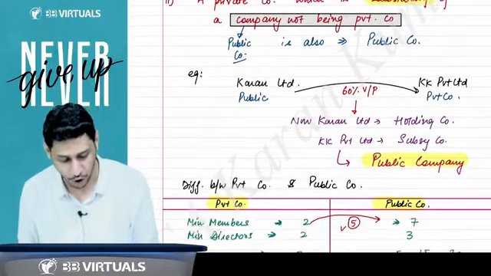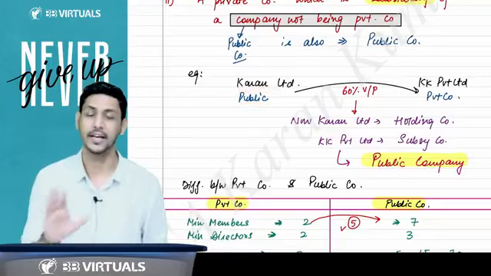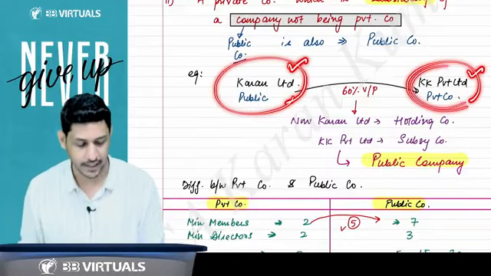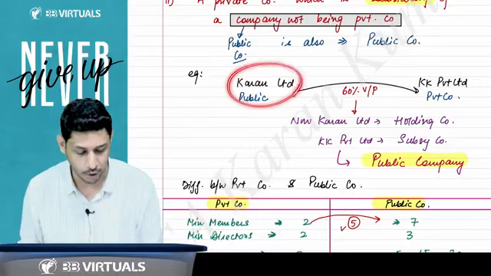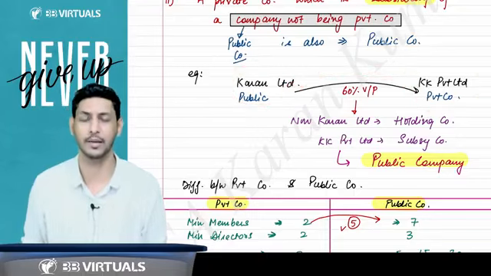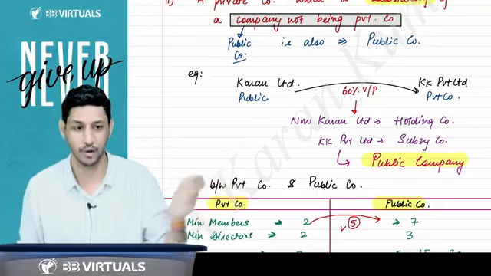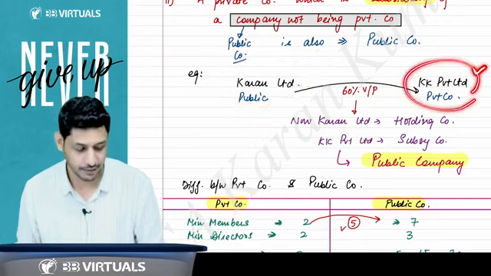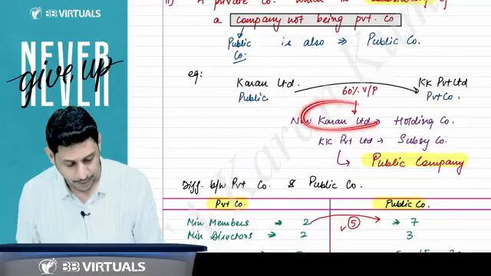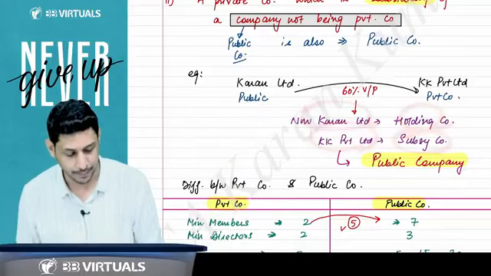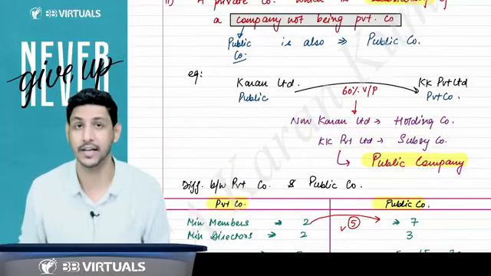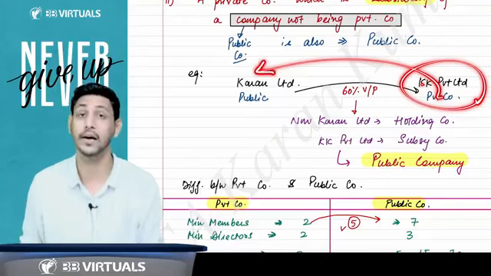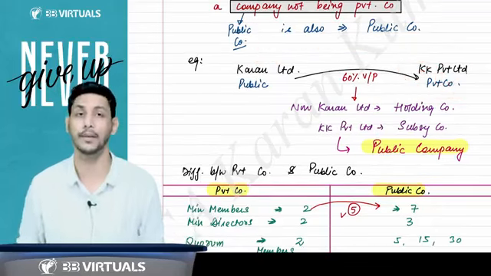For example, there is a company called Karan Limited, and Karan Limited is a public company. Karan Limited is the holding company. KK Private Limited is the subsidiary company, because Karan Limited holds 60% voting power in KK Private Limited. I'll explain holding and subsidiary in a few minutes. So Karan Limited is the holding company, KK Private Limited is the subsidiary company. Although KK Private Limited is a private company, it is a subsidiary of a public company, so we will say this is also a public company.